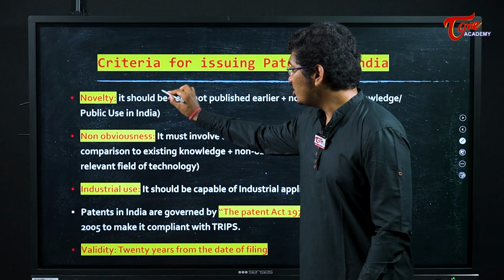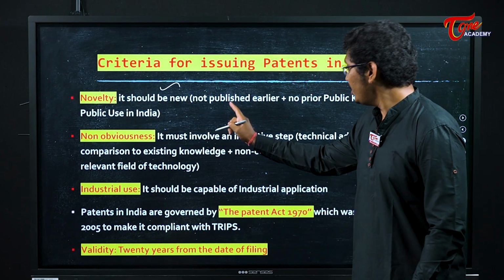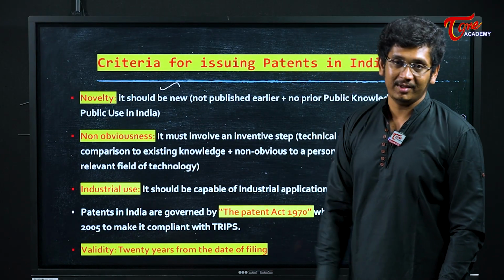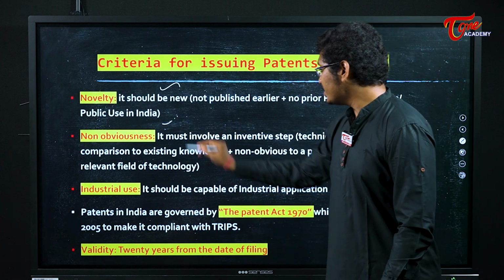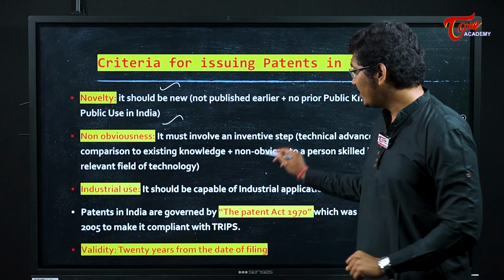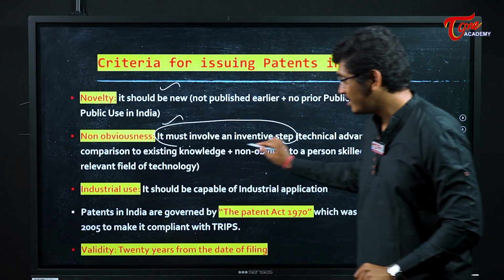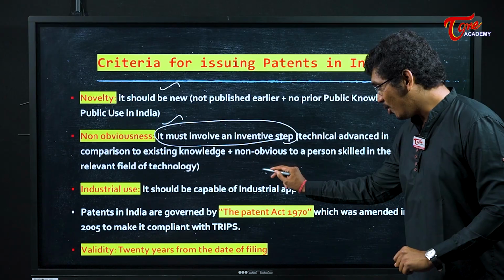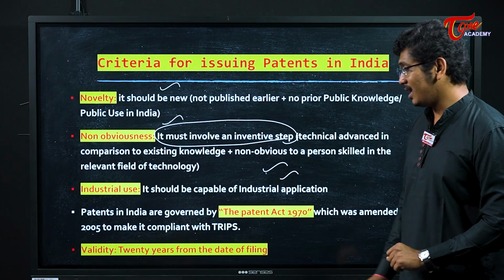Novelty means it should be new. It should be very new and no one should have seen it previously. And non-obvious means it should have an innovative step which no one can predict. And this product should have an industrial application.